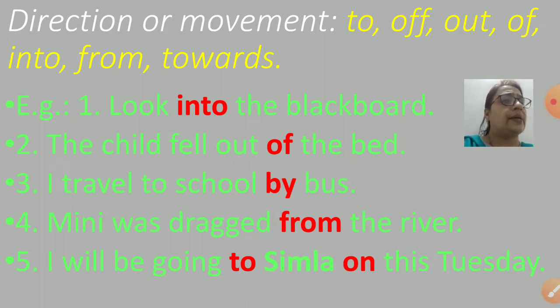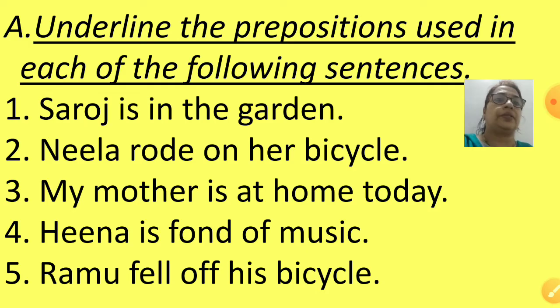So, in these examples, into, of, by, from, to, on, these prepositions are showing the direction or movement of a noun in the sentence. For example, the child fell out of the bed. So, from where did the child fall? Out of the bed. So, out of. I traveled to school by bus. So, movement. Traveling is a movement. So, how do I travel to school? By bus. So, these are the direction or movement words.